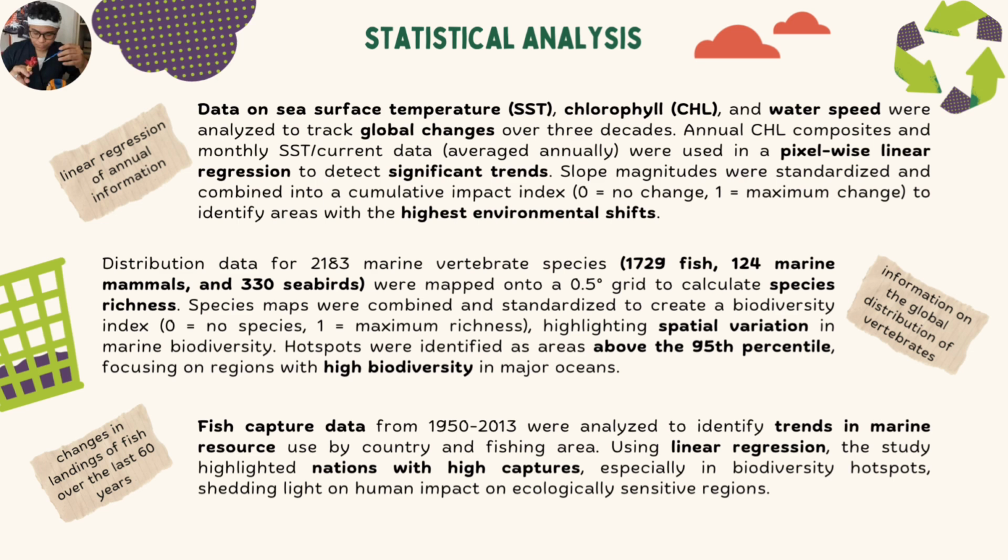Okay, then we have the information on the global distribution of vertebrates. Distribution data for 2183 marine vertebrate species: 12729 fish, 124 marine mammals, and 330 seabirds were mapped onto a 0.5 grid to calculate species richness. Spatial maps were combined and standardized to create a biodiversity index, 0 no species, 1 maximum richness, highlighting spatial variation in marine biodiversity. Hotspots were identified as areas above the 95th percentile, focusing on regions with high biodiversity in major